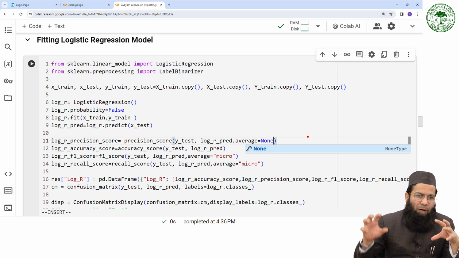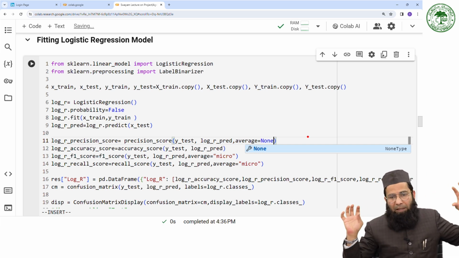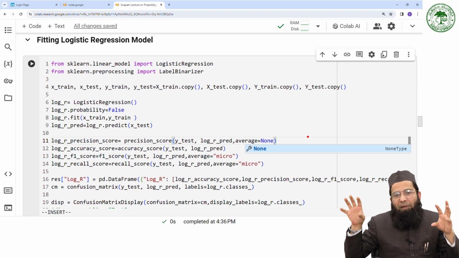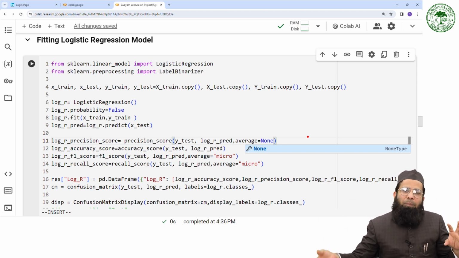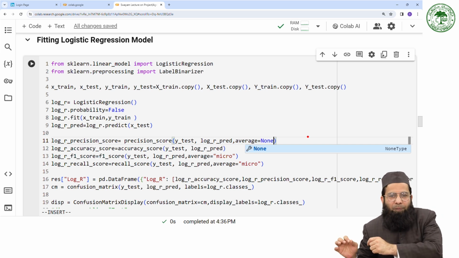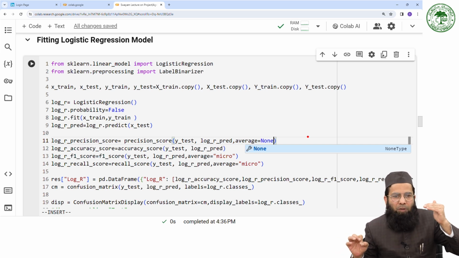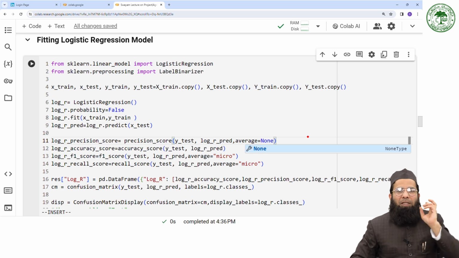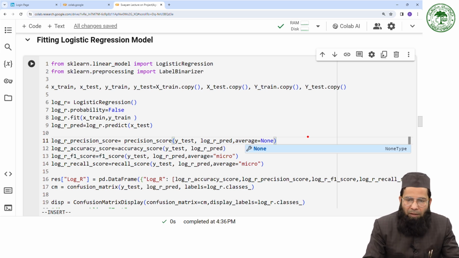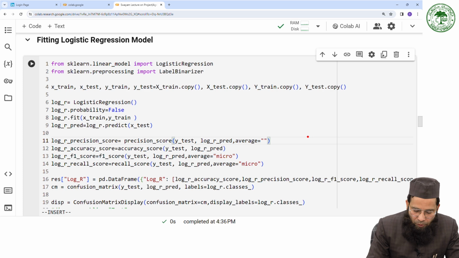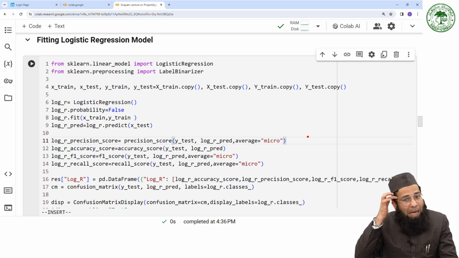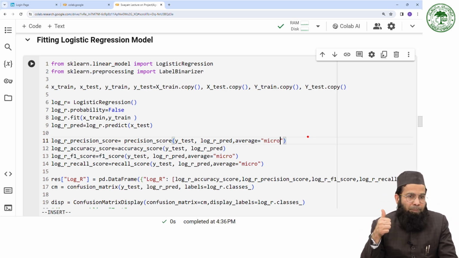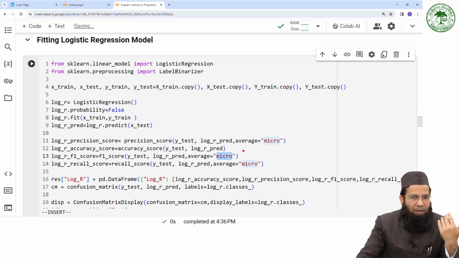So what would it do? It would find out the precision of each and every class. And in our case, we have 22 different classes. So it will find out the precision score for each and every category. So in your precision score, you will find 22 entries if average is none. And what if I am using micro? In case of micro, I would get a single value as far as precision score is concerned. Similarly, I will get a single F1 score because it is averaging internally, right? Similarly, I will get a single micro recall.